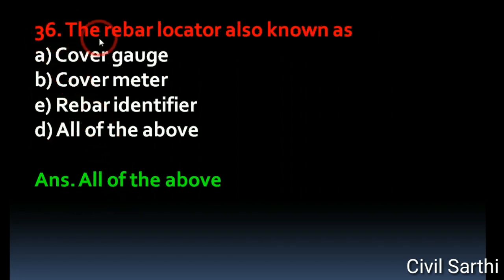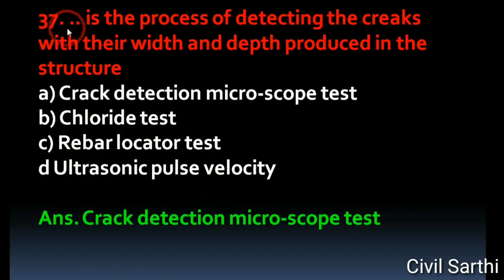Question number 36. The rebar locator, also known as option A cover gauge, option B cover meter, option C rebar identifier, option D all of the above. The right answer is all of the above. Question number 37. Dash is the process of detecting the cracks with their width and depth produced in the structure. Option A crack detection microscope test, option B chloride test, option C rebar locator test, and option D ultrasonic pulse velocity test. The right answer is crack detection microscope test.